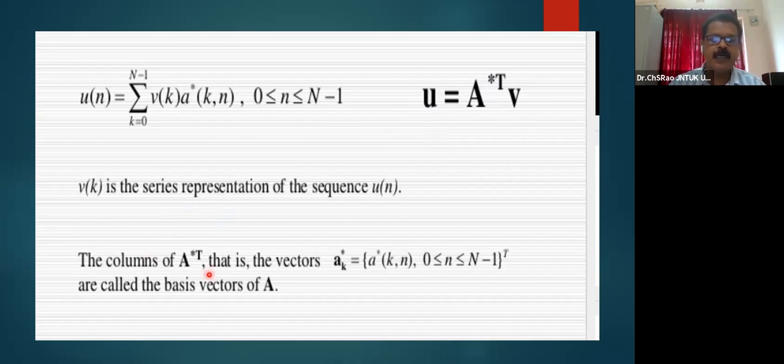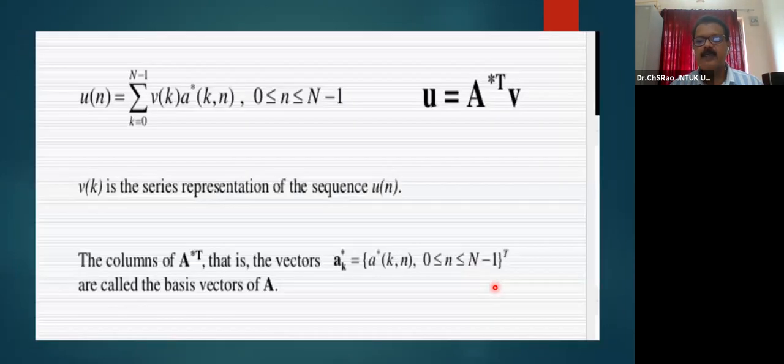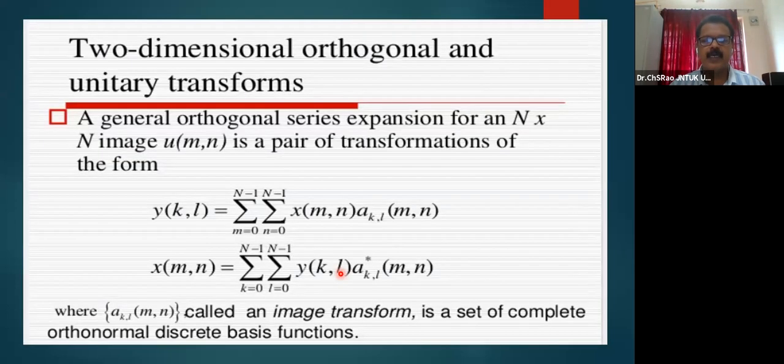The columns of A star T, that is the vectors A star Kn, where 0 less than or equal to n less than or equal to capital N minus 1, are called the basis vectors of the transformation matrix A. The unitary transformation matrix A may be obtained from the basis vectors of A.